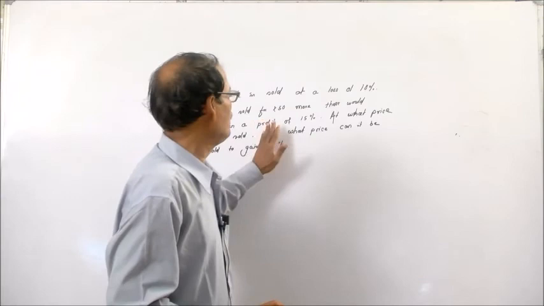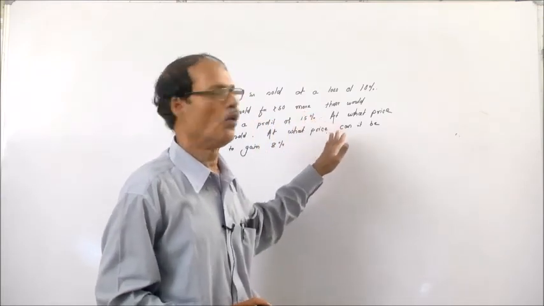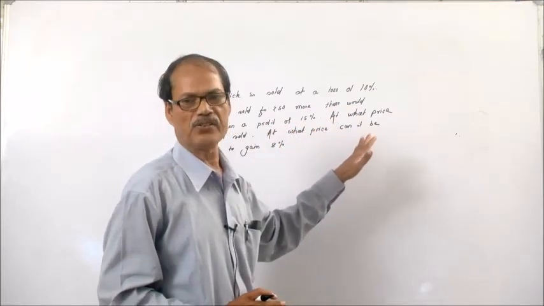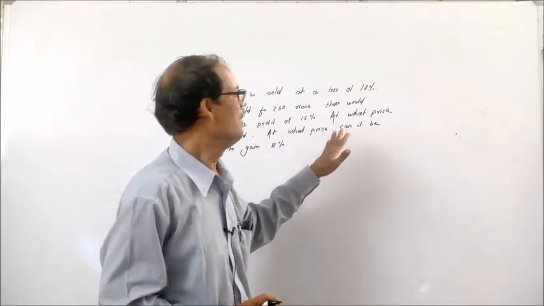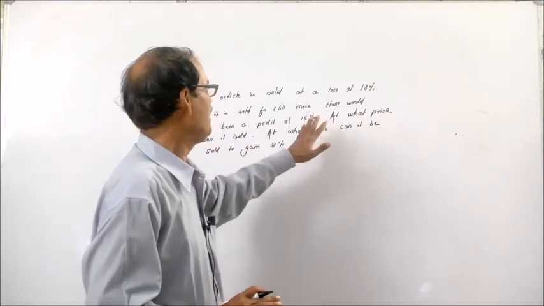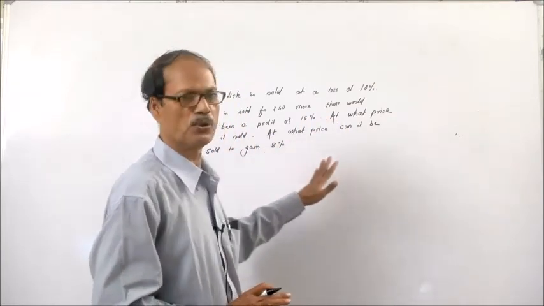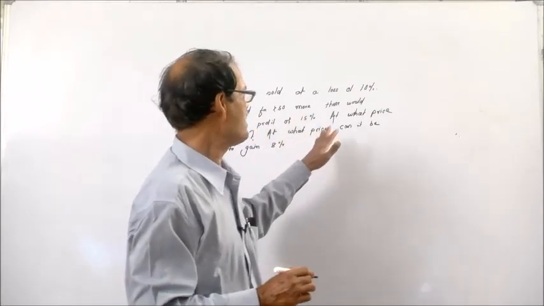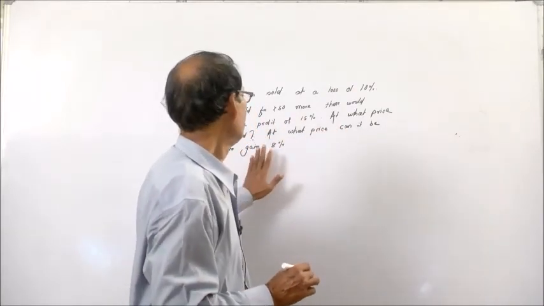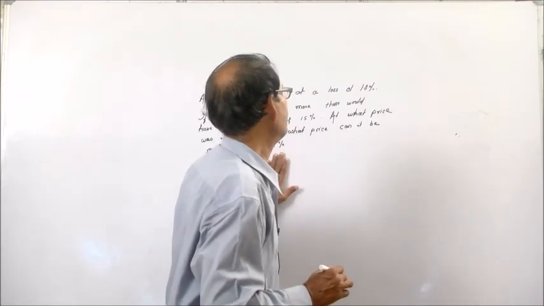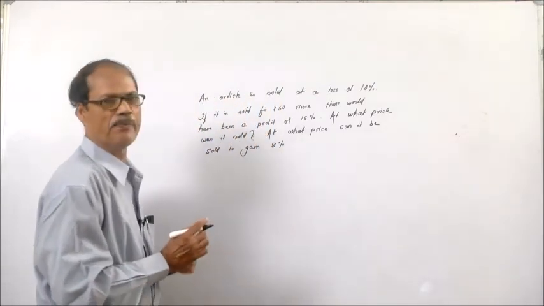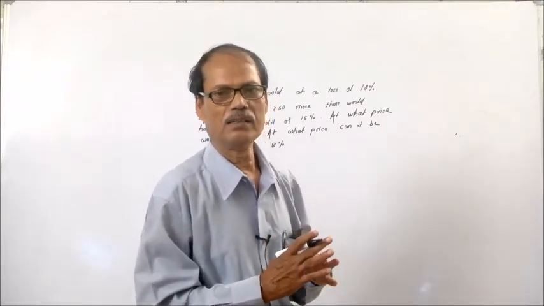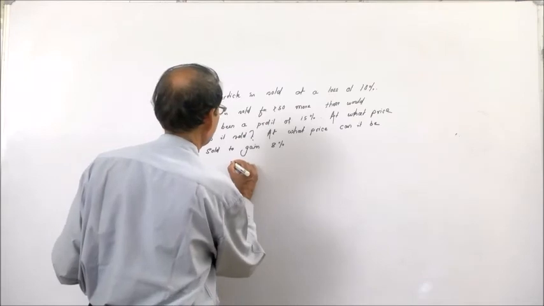If it is sold for 50 rupees more, there would have been a profit of 15%. Then at what price was it sold? That is the first question. And at what price can it be sold to gain 8%? Understand? Now let us say the cost price of this article is x rupees.